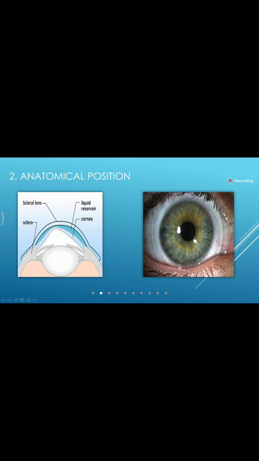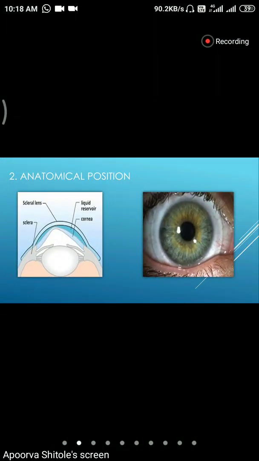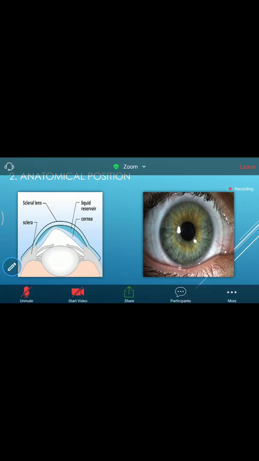Can everyone see my cursor? Yes, Apurva, we can see your cursor, but again, sorry to interrupt. Rather than saying the part of the eye which it is covering, we can say the part of your anterior surface the contact lens comes in contact with. Okay. Yes, sir.